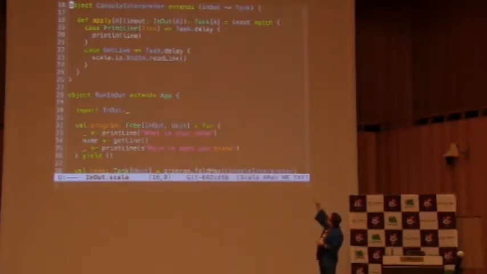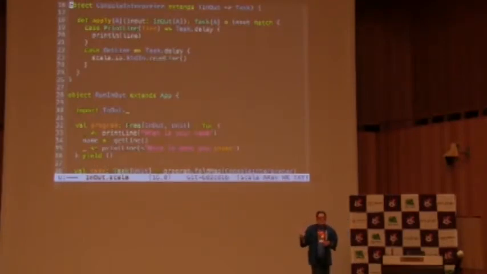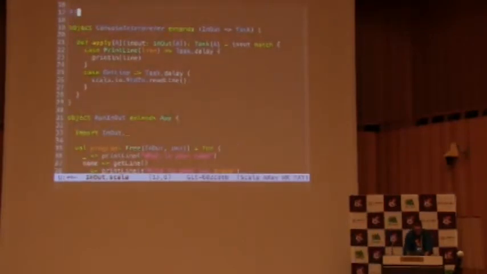If that seems scary, it really isn't, because if you have a natural transformation from F to G, it really is just a function from F[A] to G[A]. So what we're providing is a function that goes from input-output parameterized by some A to task parameterized by some type A. And that's really all there is to it.